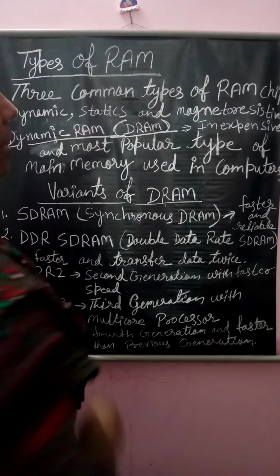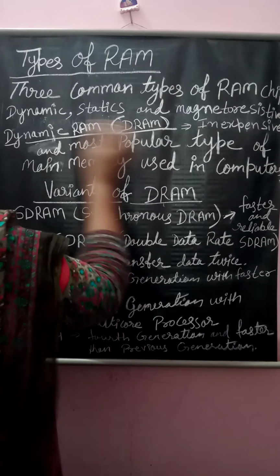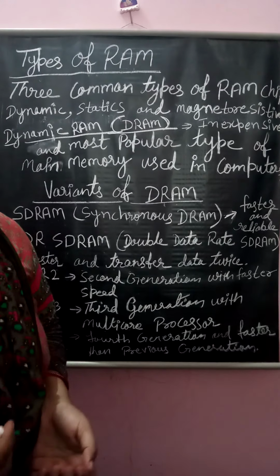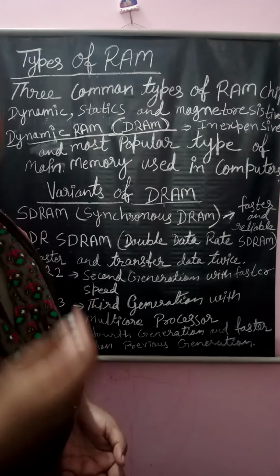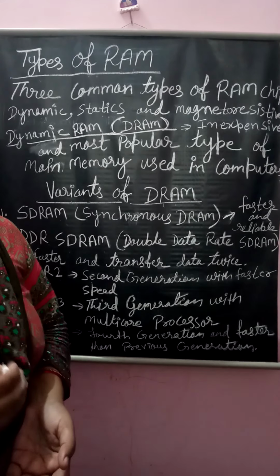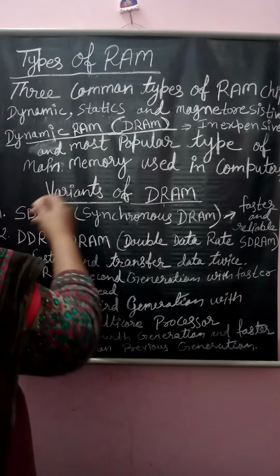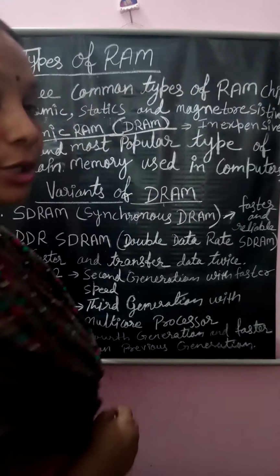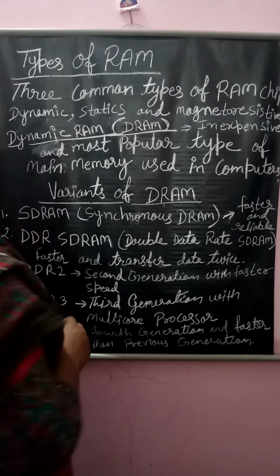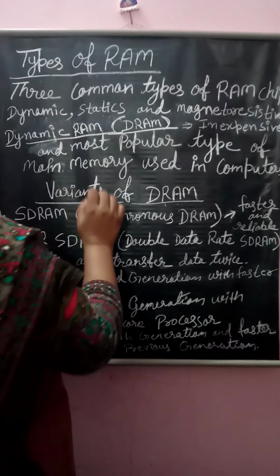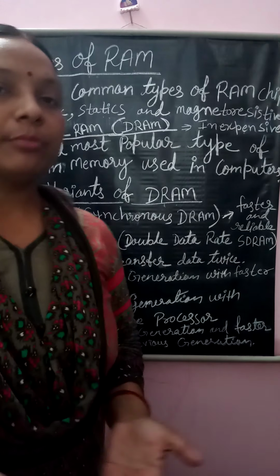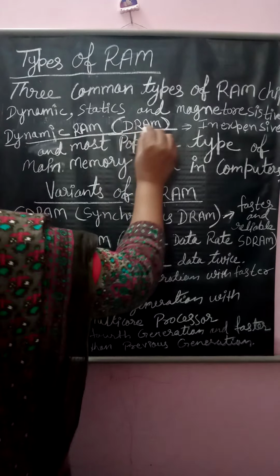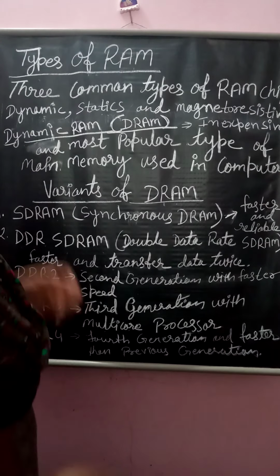Okay, DRAM. DRAM is a short name of the dynamic RAM, like we use HD for hard disk and CD for compact disk. In this way we use DRAM for dynamic RAM. Now what is the quality of the DRAM? It is inexpensive and the most popular type of main memory used in our computer. Generally we are using the DRAM in our computers.